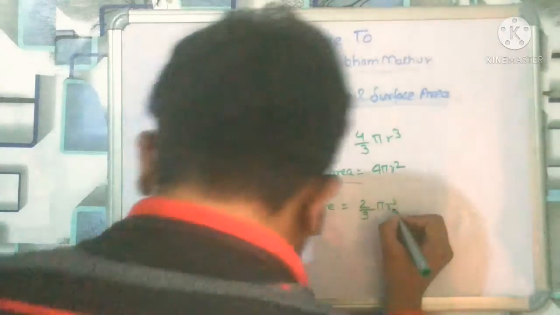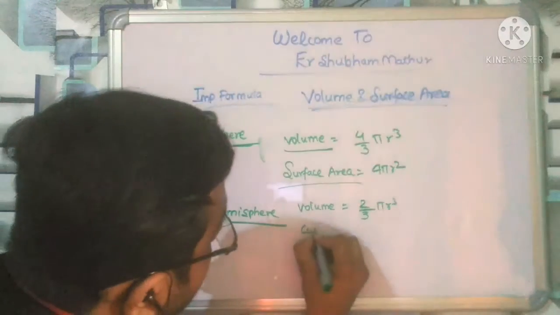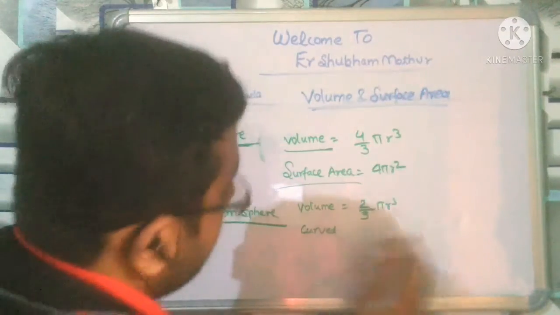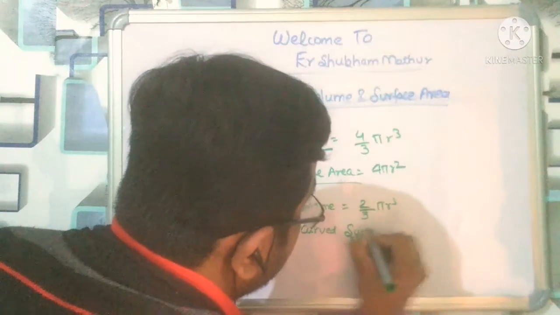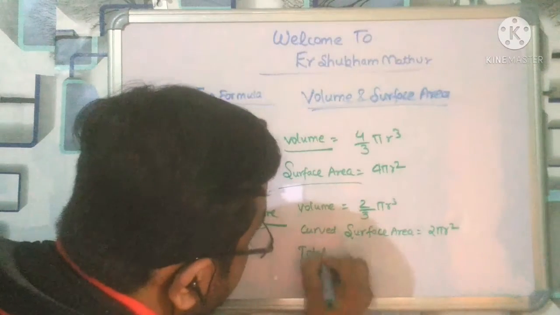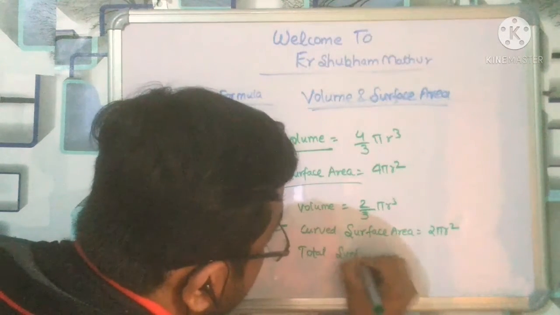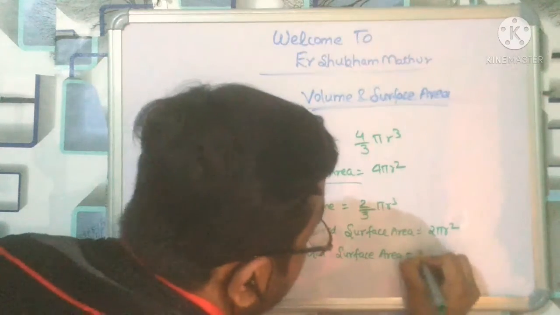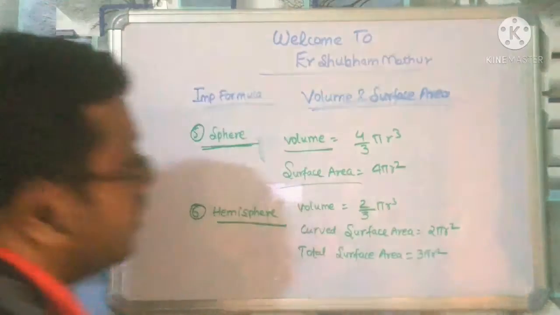The curved surface area is 2 pi r square. Total surface area is nothing but 3 pi r square.